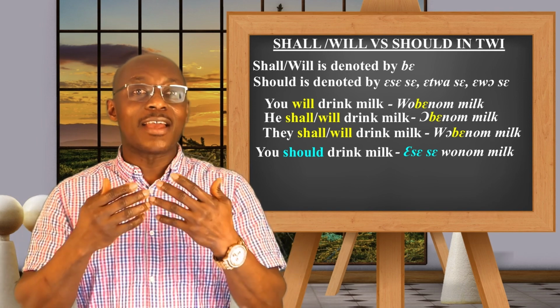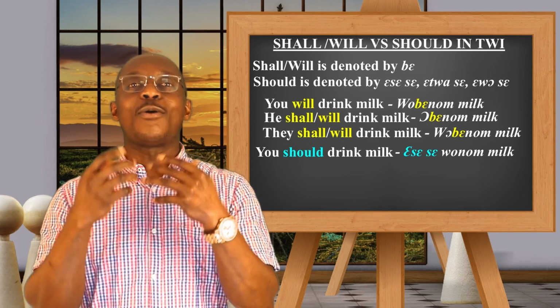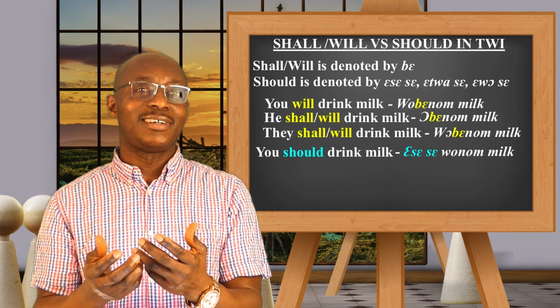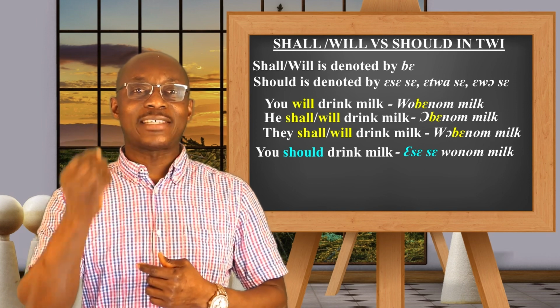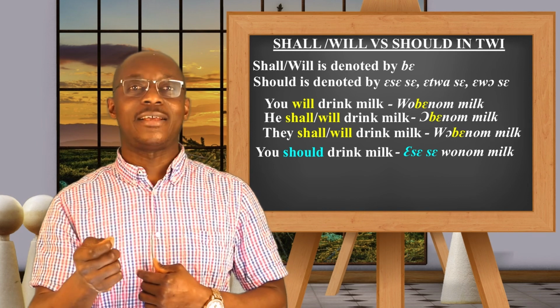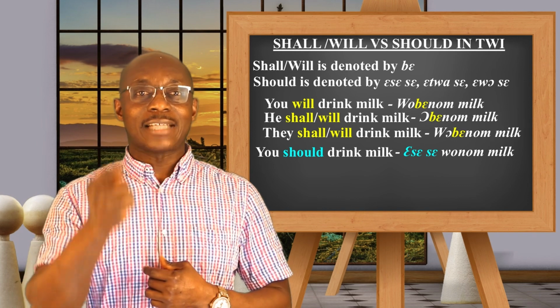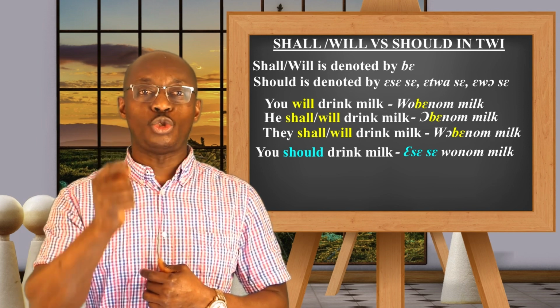Or etwase wonom milk. Or I can say ehiase wonom milk. Okay? So ese, etwase, ewose, ehiase. This is how we write or we say should.